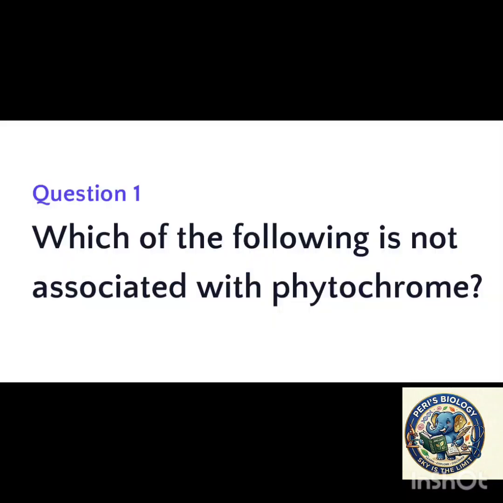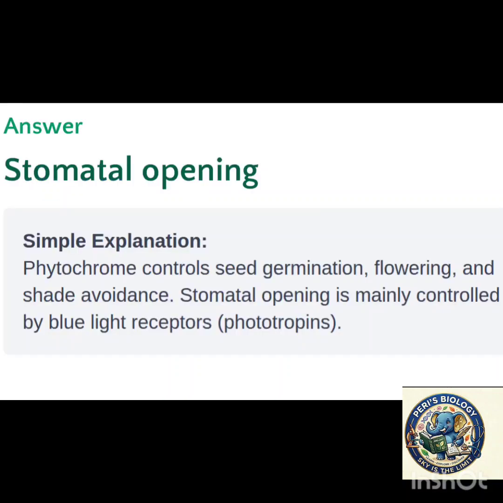Here we go. Question number 1. Which of the following is not associated with phytochrome? The answer is stomatal opening. Phytochromes control seed germination, flowering, and shade avoidance, whereas stomatal opening is controlled by blue light receptors, that is phototropins.